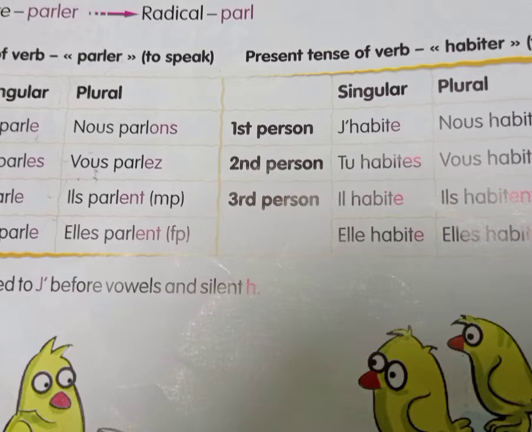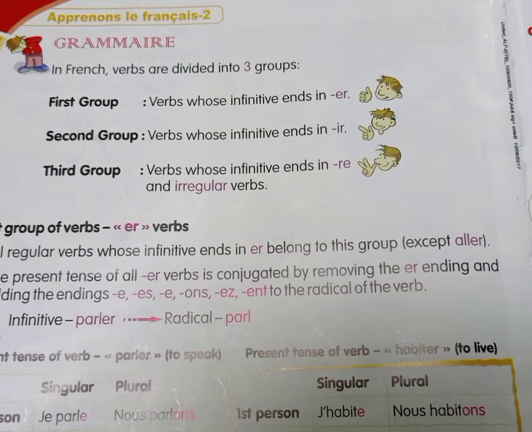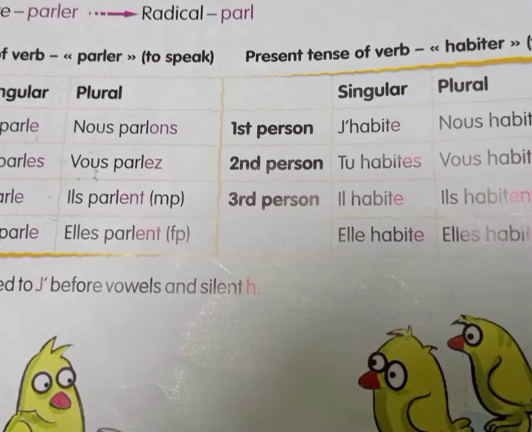These are verbs that have er as their ending. So when you conjugate the er verbs, let's take parler. Parler means what? To speak. This is an er verb which belongs to the first group. So now how do we conjugate parler?